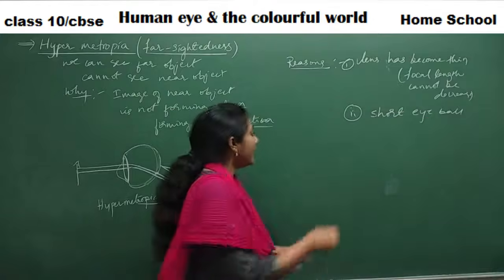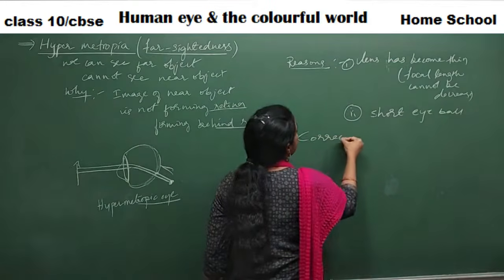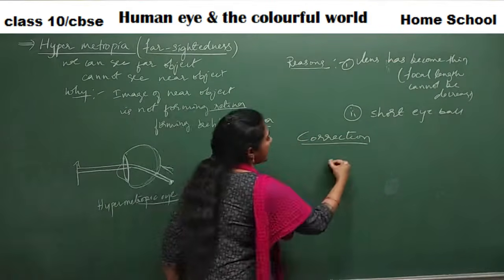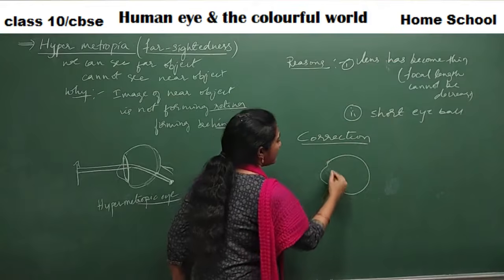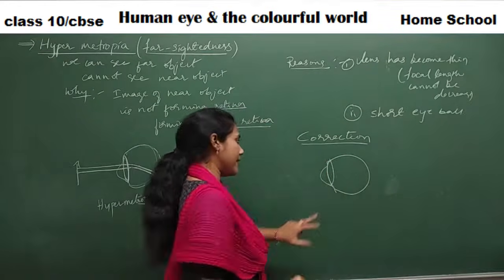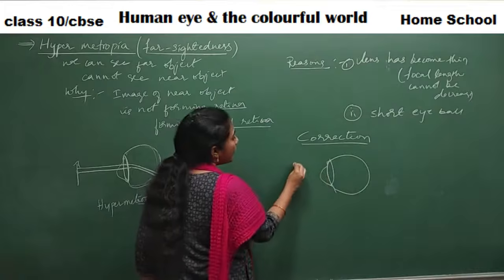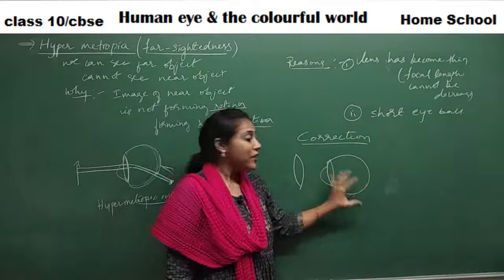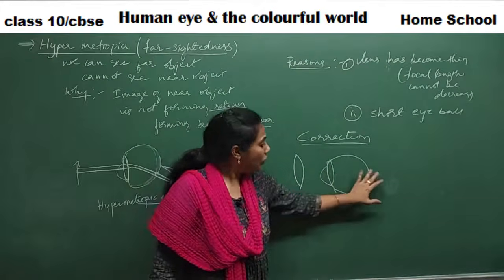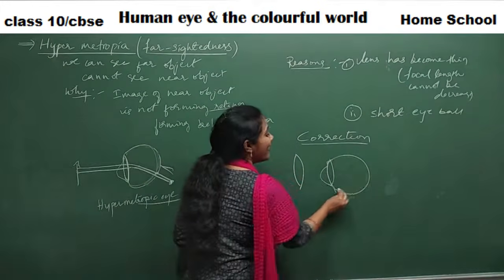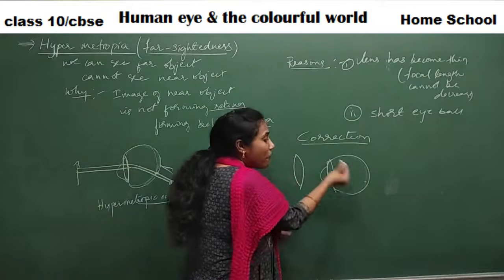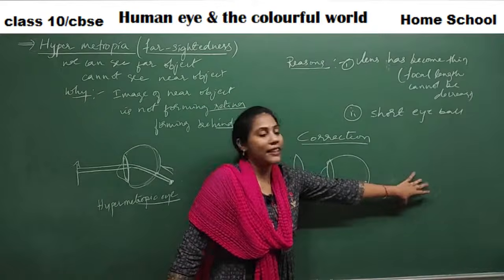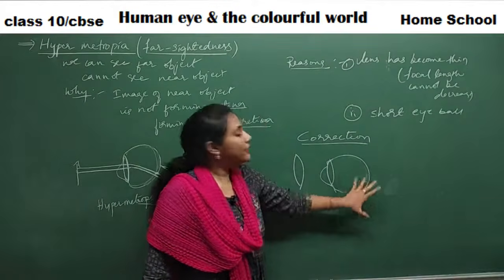Clear? Fine. And now how do you correct this vision problem? If this is the eye lens, a convex lens, and before the eye you use one more convex lens, you can bring more convergence, no? When you have more convergence, you have a chance of the refracted rays meeting on the retina. They won't go out of the retina, they would try to meet on the retina.